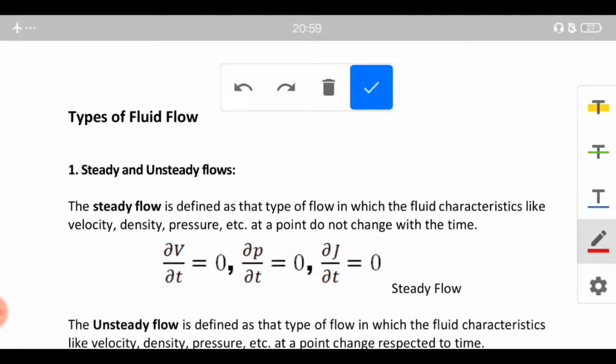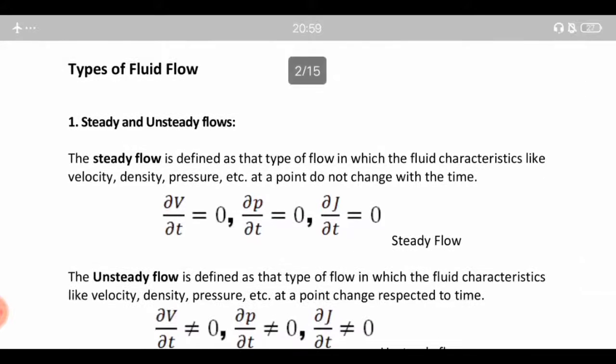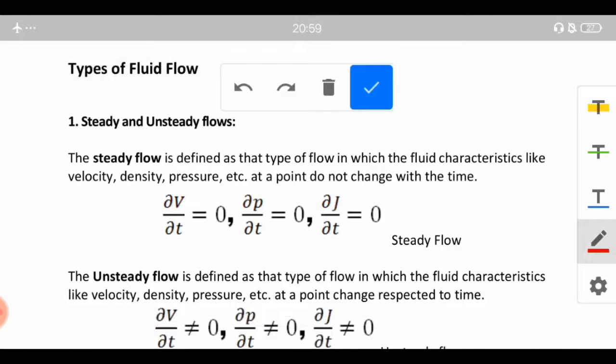First, let us classify the fluid in terms of steady and unsteady flows. So what is a steady flow? It is defined as that type of flow in which the fluid characteristics like velocity, density, pressure, etc. at a point do not change with time. Whereas the unsteady flow is defined as the type of flow in which the fluid characteristics like velocity, density, pressure, etc. at a point change with respect to time.